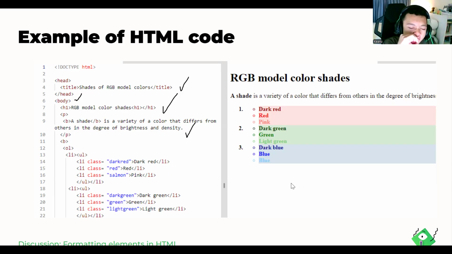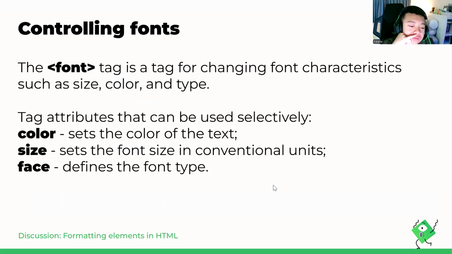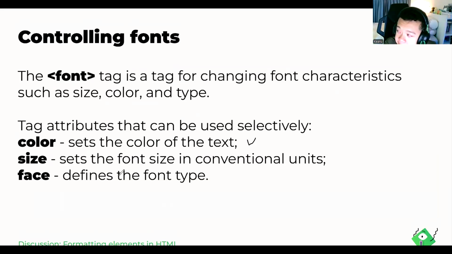For controlling the fonts, we have the font tag, which is a tag for changing the font characteristics, such as size, color, and type. The tag attributes that can be used selectively are color, which sets the color of the text, and size, where we set the font in conventional units, and also face, which defines the font type. So for the font type that we want to use, we use face.